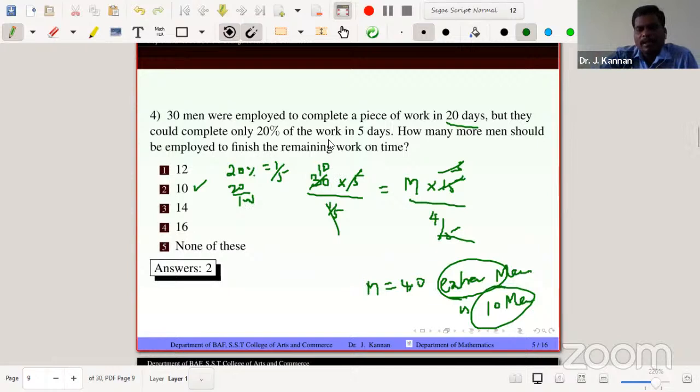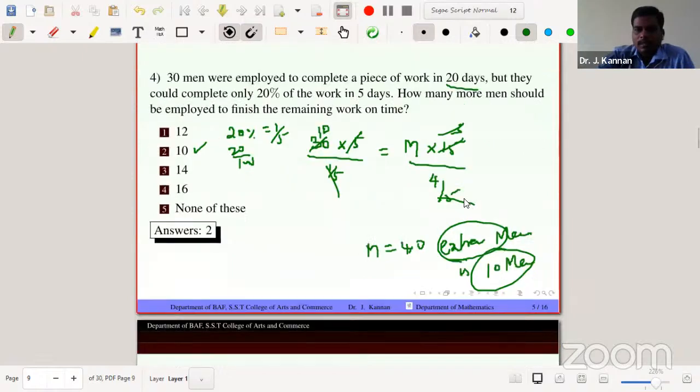A very, very practical question, a real life problem. It is a nice example of a real life problem in mathematics. So let us go to the next problem.